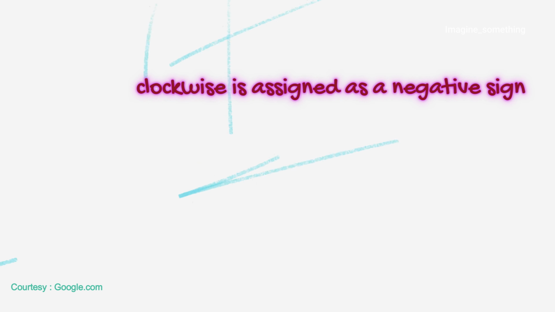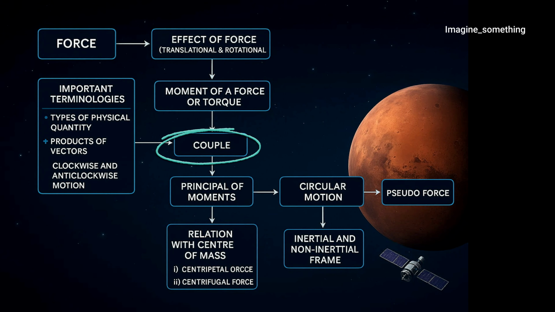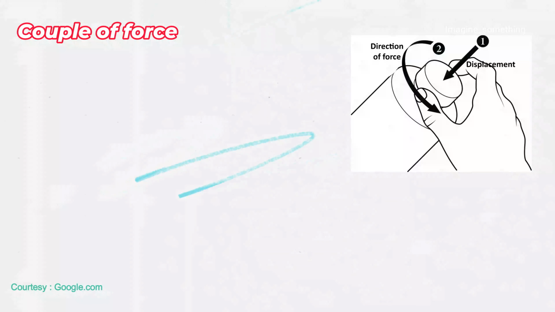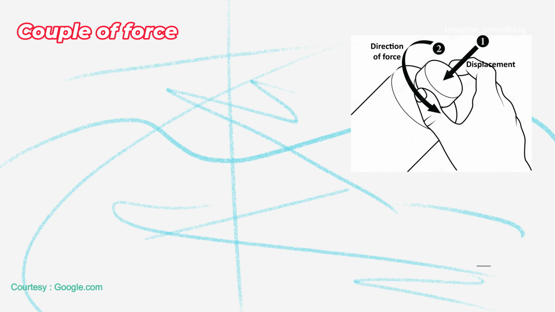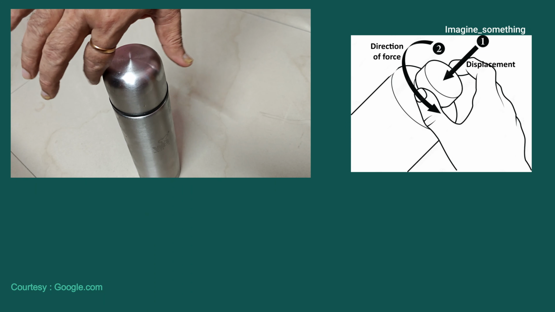We mainly use these terms to describe the directions of rotation or the movement in a circular path. In physics, to differentiate the two motions, clockwise is assigned a negative sign and anticlockwise is assigned a positive sign. In the example given, to produce clockwise and anticlockwise motion, we need our two fingers placed at two points geometrically opposite. This produces a couple effect, which helps us to rotate the thing efficiently.